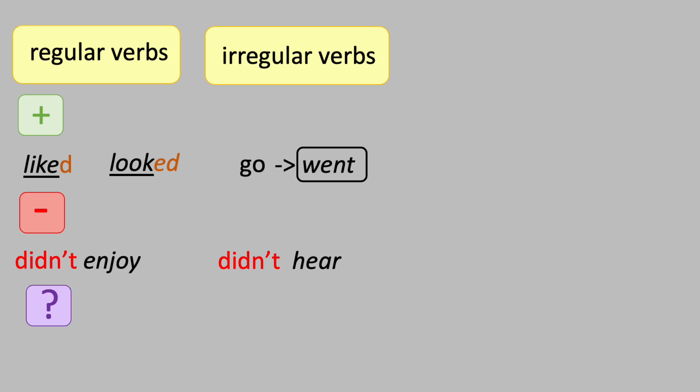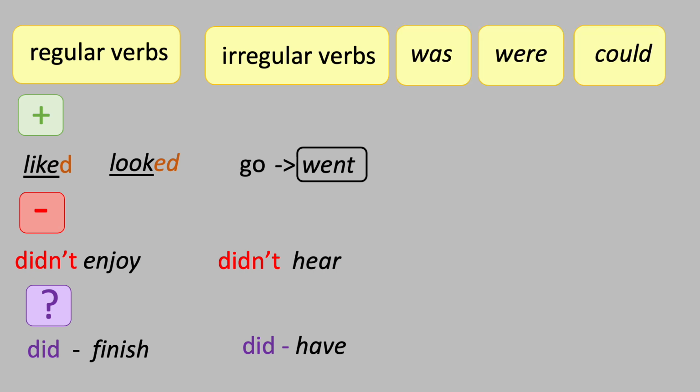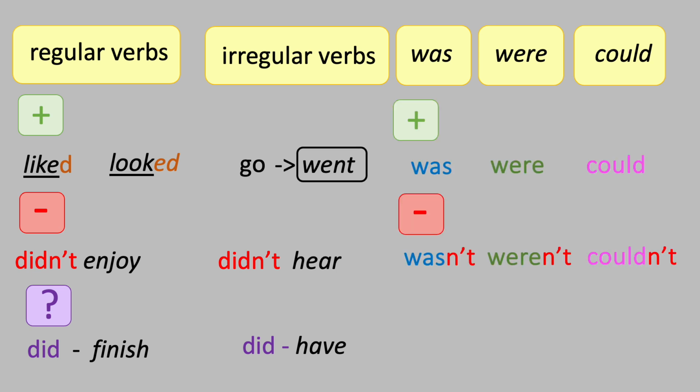And in the question form, we have did plus the base verb for regular verbs and irregular verbs. For was, were and could, they stay the same in every form.